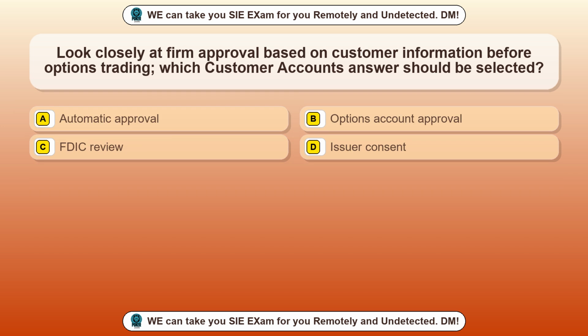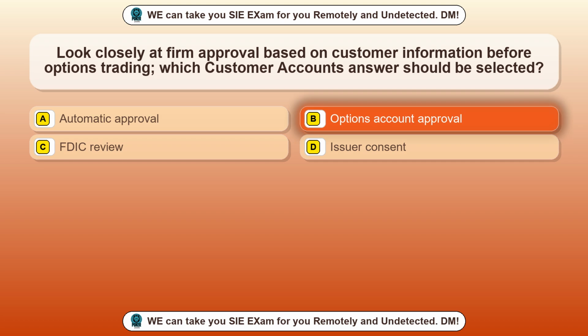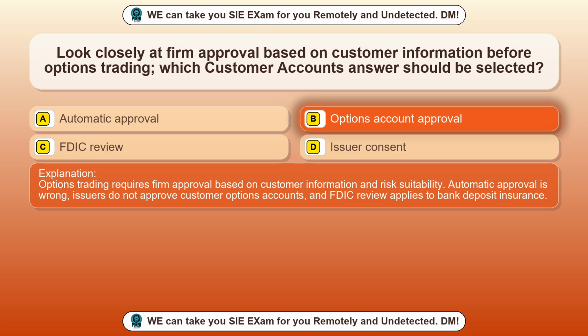Question 92. Look closely at firm approval based on customer information before options trading. Which customer accounts answer should be selected? Option A. Automatic approval. Option B. Options account approval. Option C. FDIC review. Option D. Issuer consent. The correct answer is option B. Options account approval. Options trading requires firm approval based on customer information and risk suitability. Automatic approval is wrong. Issuers do not approve customer options accounts, and FDIC review applies to bank deposit insurance.